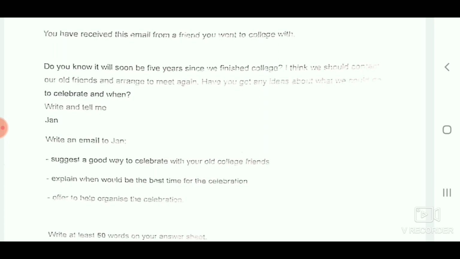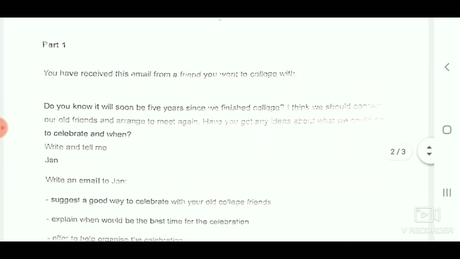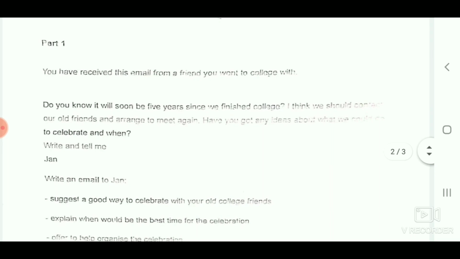So this is the question. An email was received from a friend and that email contained this. One friend asked another friend that after their college days, 5 years are going to be completed and they are planning to call all their old friends and to arrange some meeting.